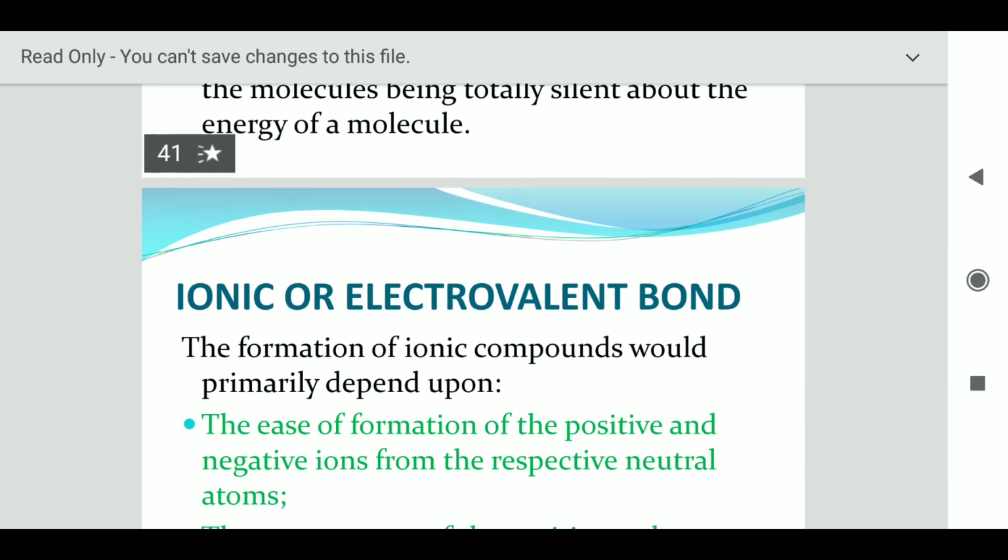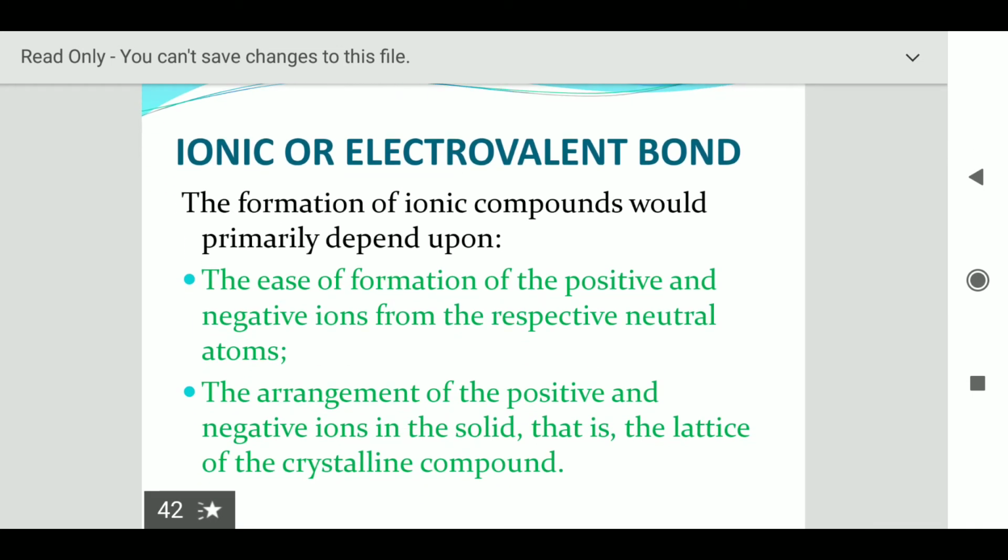Now talking about the ionic or electrovalent bond, the formation of an ionic bond primarily depends upon the ease of formation of positive and negative ions. The more easily the elements are able to convert into ionic form, that is cations and anions, the easier the formation of ionic bonds becomes.